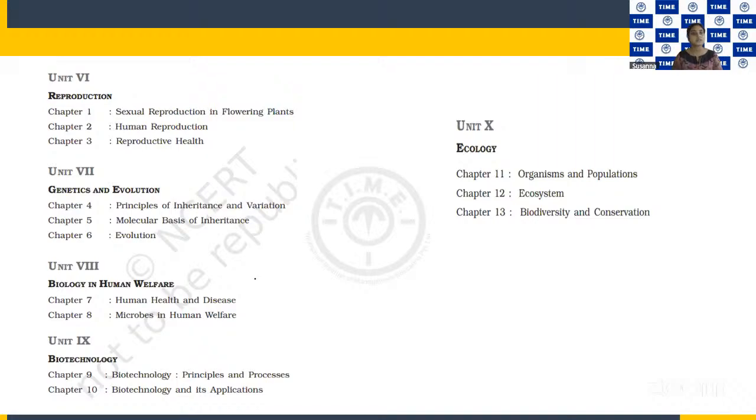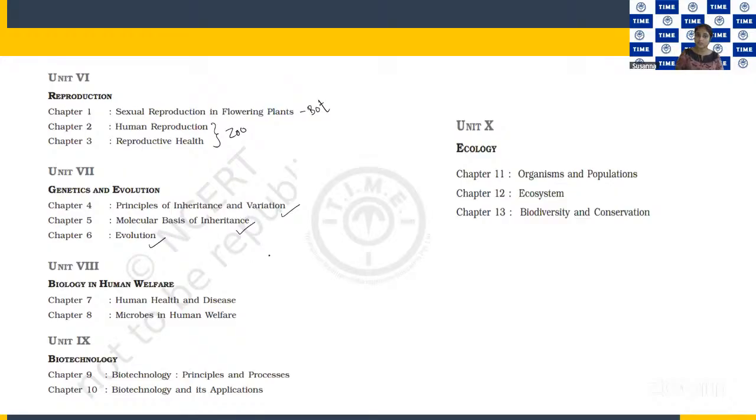So let's just go through the syllabus, even though it is very familiar to you. This is the class 12 syllabus, and as I said, we'll only have questions from the class 12 part. First is the unit reproduction, where we have 3 chapters coming under it. Sexual reproduction in flowering plants, which is the botany part of it. Then human reproduction and reproductive health, which is zoology. Then genetics and evolution, which comes under both. It's a general biology subject. So we have principles of inheritance and variation, molecular basis of inheritance, and evolution.